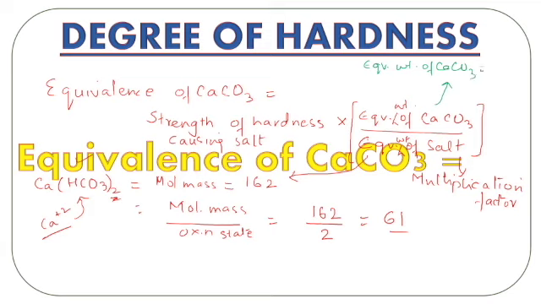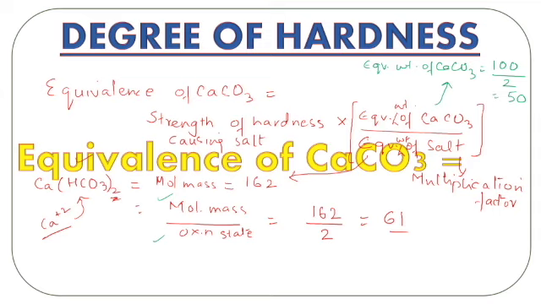Again the same formula, molecular mass divided by the oxidation state. The molecular mass is 100, as we know for calcium carbonate, and the oxidation state of calcium is plus 2. So the equivalent weight of calcium carbonate is 50.